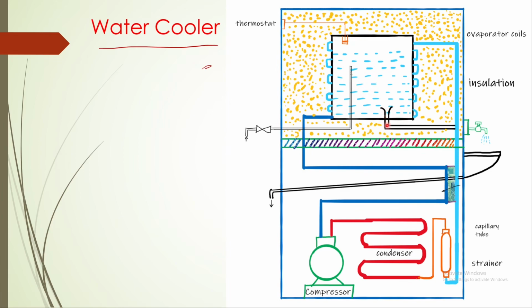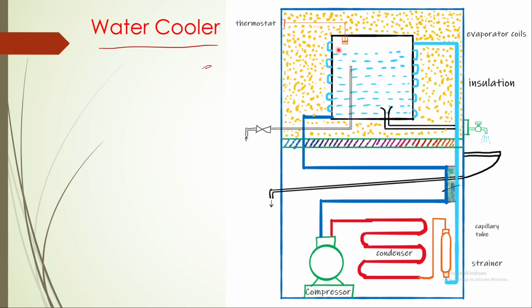This tank will be provided with a tap to draw this cold water, and also to maintain the level there will be a float chamber. Depending on the level of the water, this float chamber is operated, and also there will be a thermostat to control the temperature of the water.